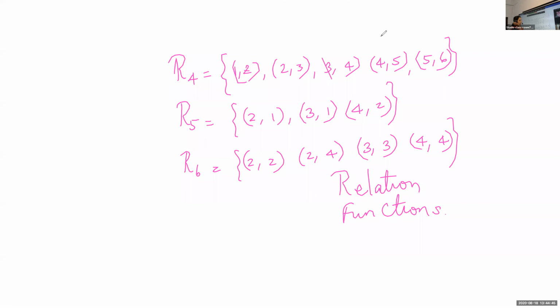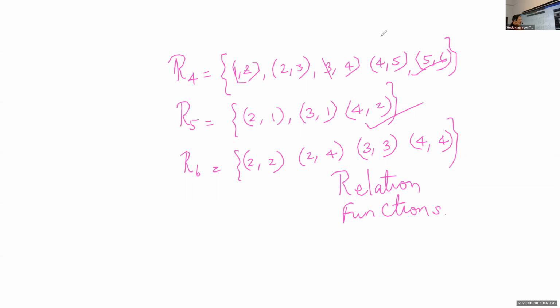Navrin, can you give R4? Is it a relation? Is it a function? Yes, it is a function. Why? Every element in A has a unique image. Okay, so it is a function. Aditya Satyan, R5? Yes, it is a function, because the first element is not repeated.